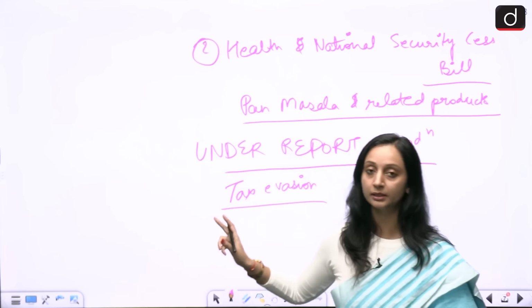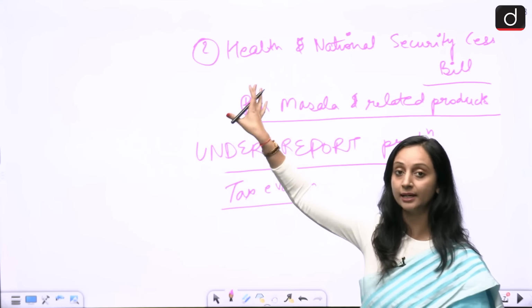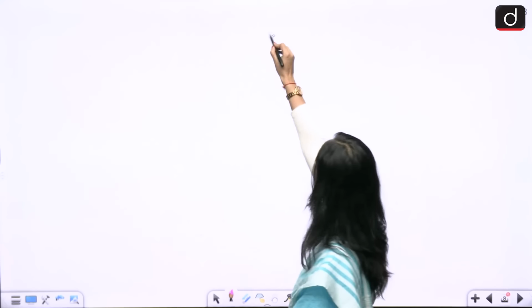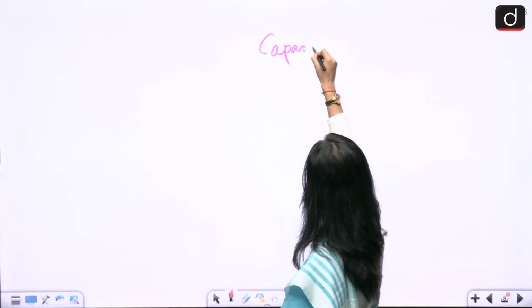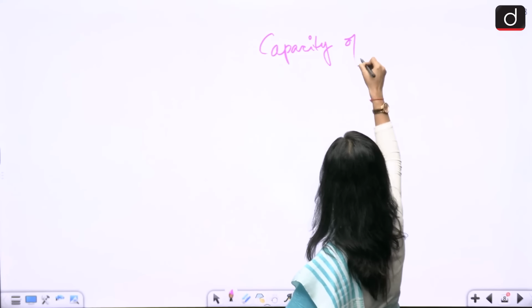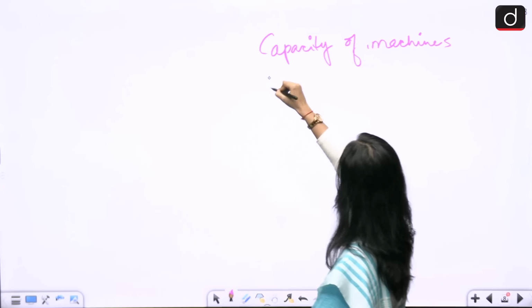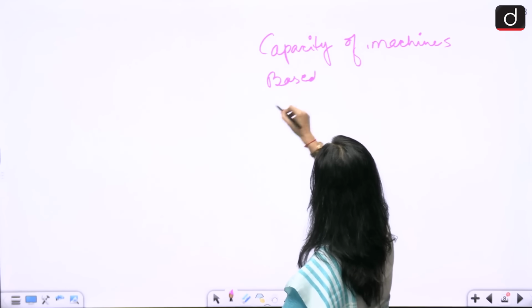So to deal with this, cess has been introduced, and this cess is going to focus on the capacity. Capacity of what? Machines. So this is a capacity based tax.